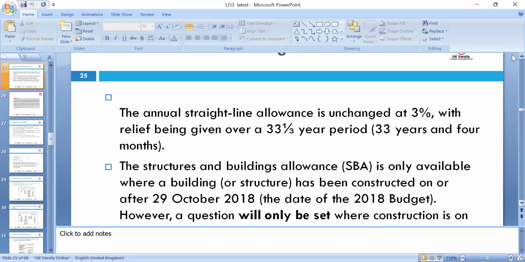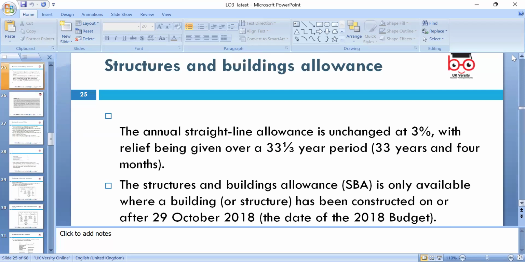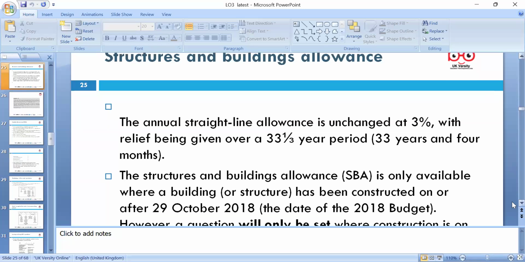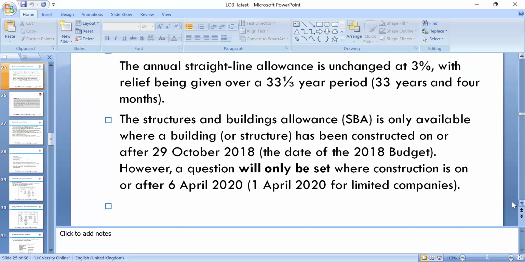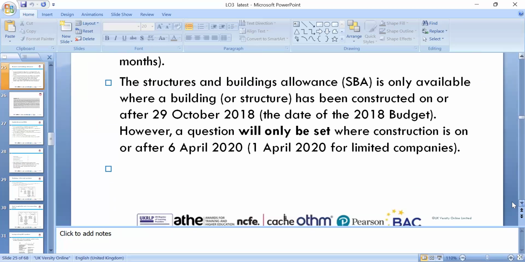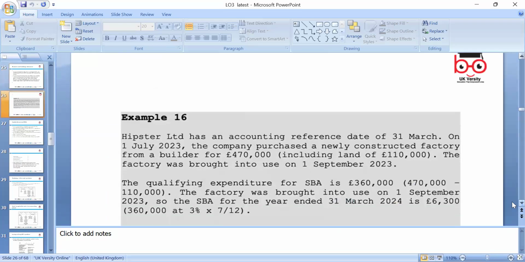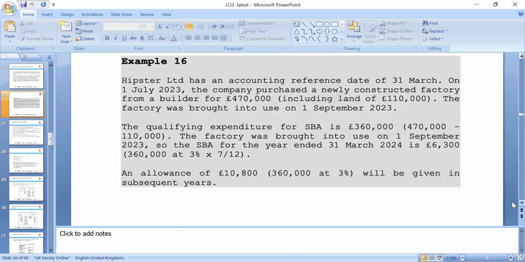Okay, the annual straight line allowance is unchanged, which is 3%, with the relief being given over 33.3 years, which is 33 years and 4 months. The structures and buildings allowance is only available where the building structure has been constructed between these years, and it is separate under property if it's personal. So we included some examples to look at.